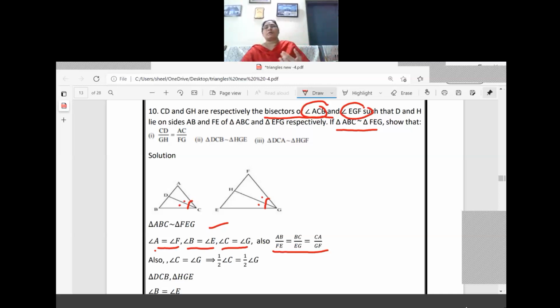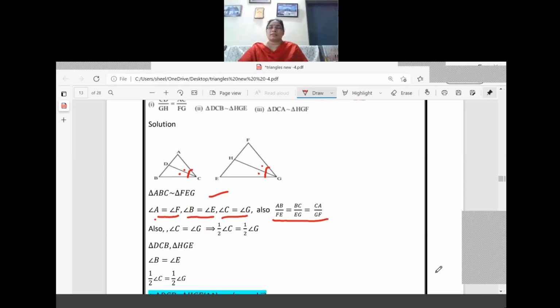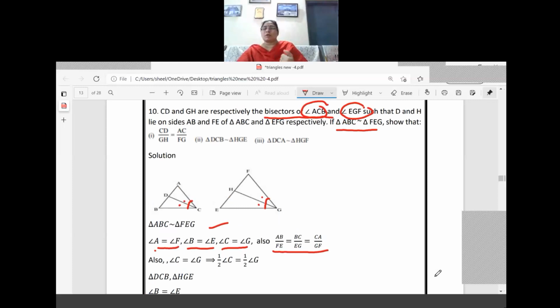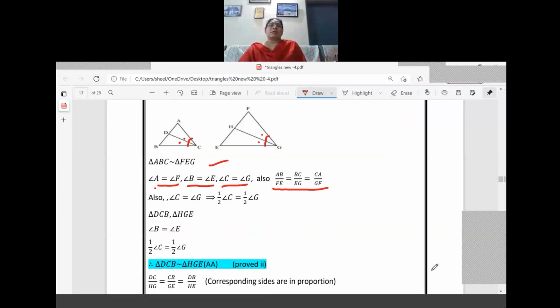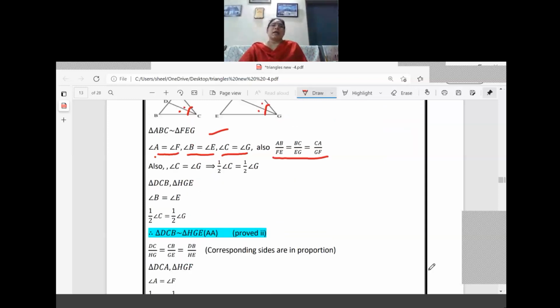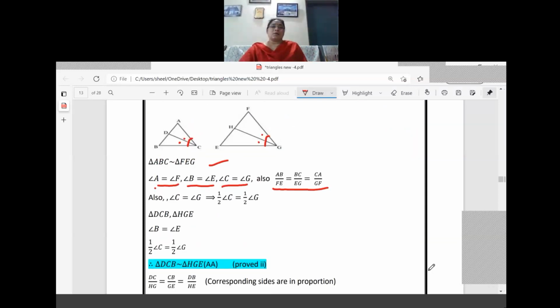Now we have to go for the criteria which we have to prove. So I think we are starting from the second one, that is DCB and HGE. Corresponding sides we have to prove in the ratio. So once one similarity is proved, then only we can write that. So we are going for the second part of the proof, that is to prove that DCB is similar to HGE. Angle B and angle E are equal because we already wrote the similarity criteria.